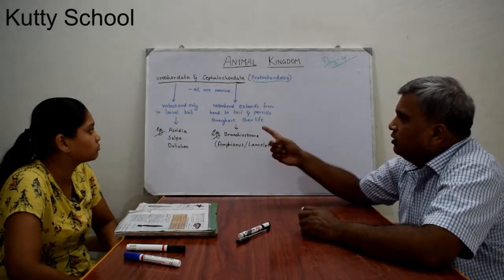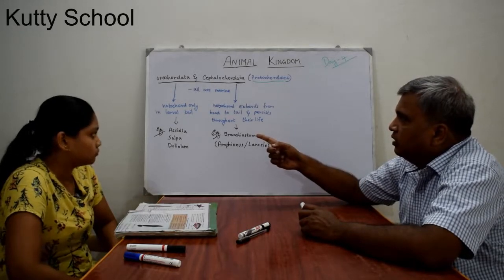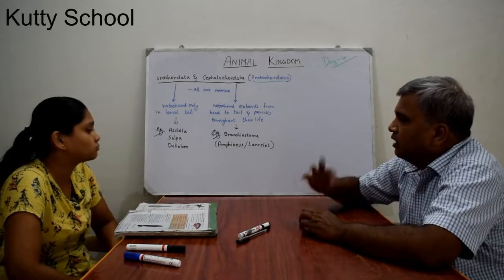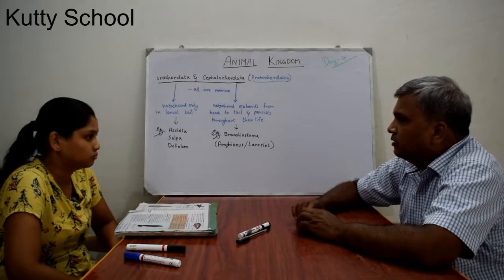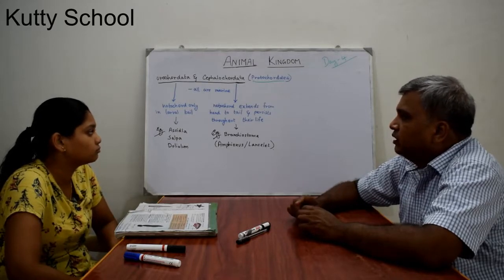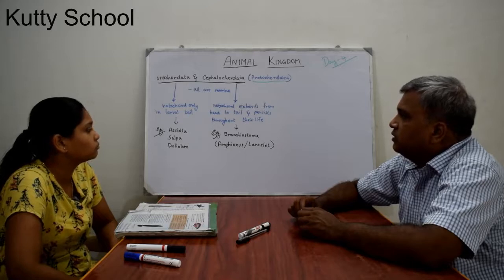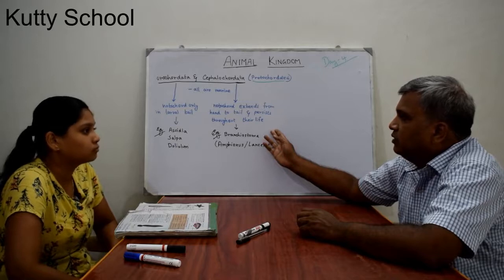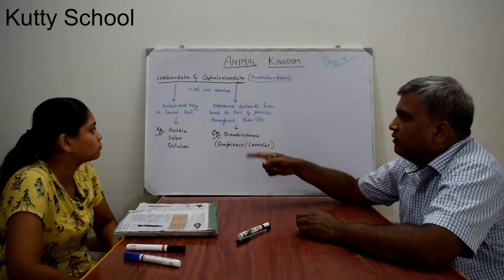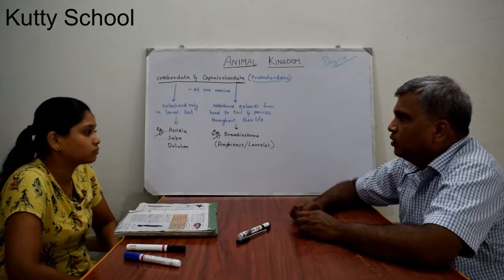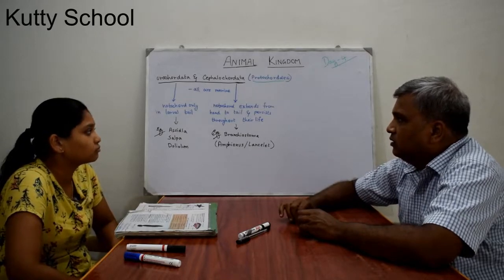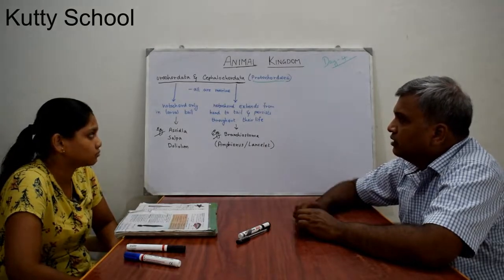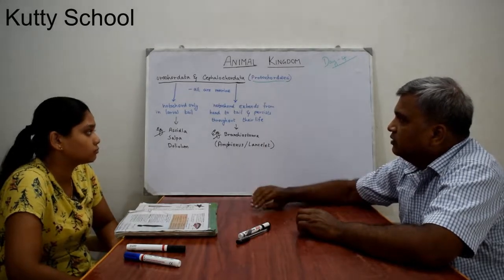In Urochordata the notochord is only in the larval tail. In the adult tail it won't be present there. But in Cephalochordata the notochord extends from head to tail and persists throughout their life. In Urochordata it is only available in the larval tail, but here the notochord is available during the entire life cycle. So there is a difference between these two, but both are marine.